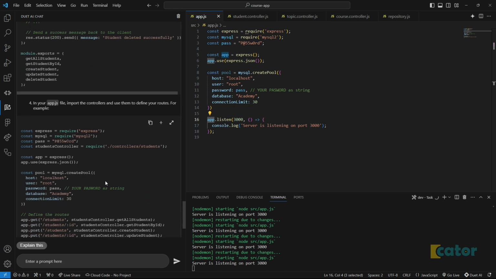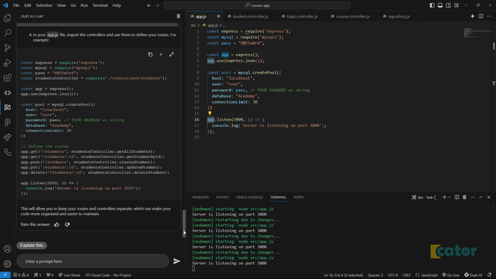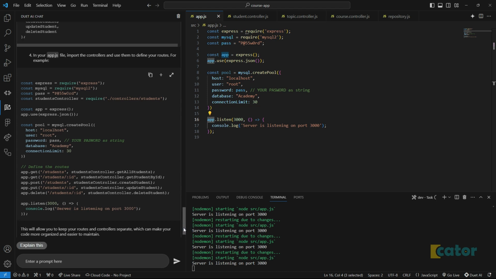Okay, then it tells us how to import them on the other side. This looks great. But since we already have the routes on the other side, this could work to some point.